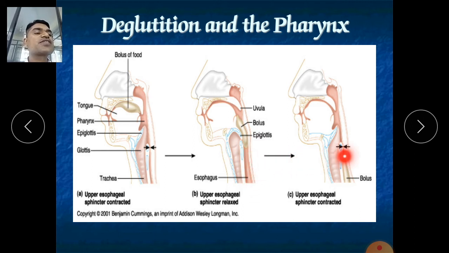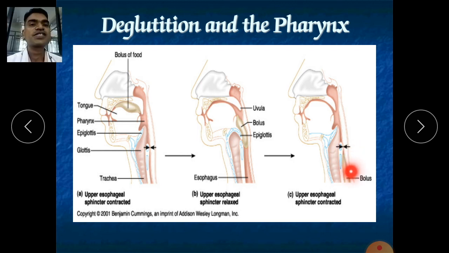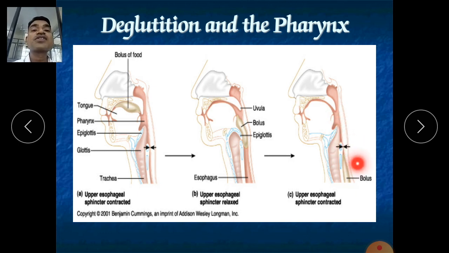Next, once the bolus has been transported inside your esophagus, immediately the esophageal sphincter will close so that no backflow should be there. Whatever bolus is there should not come again into your mouth. No reversal should be there.